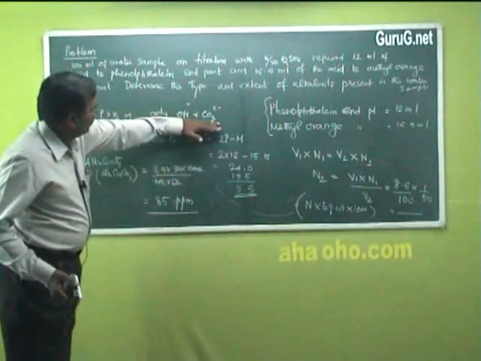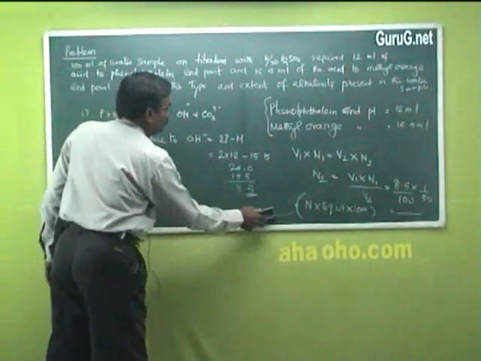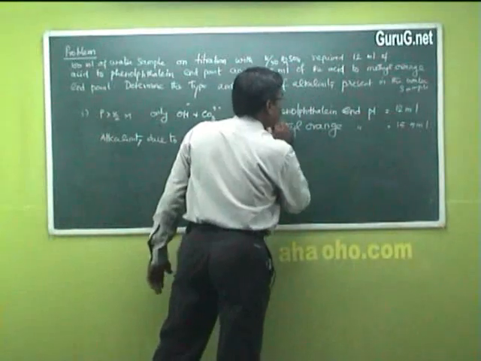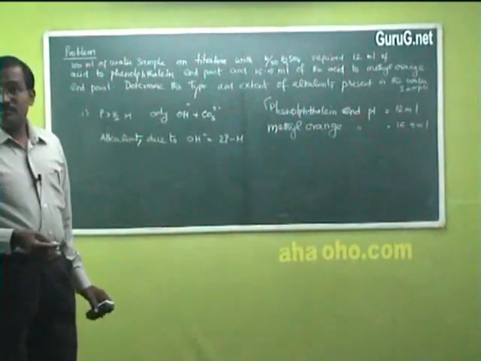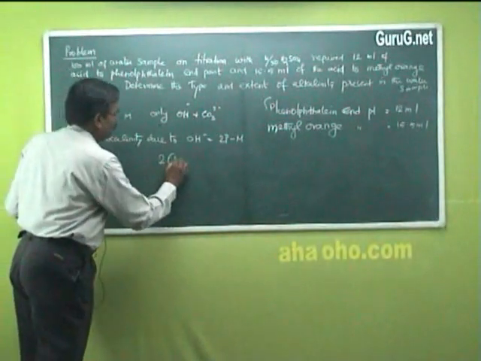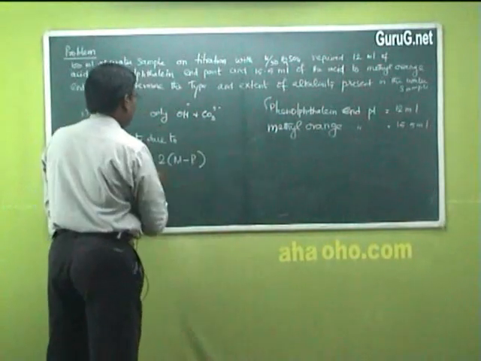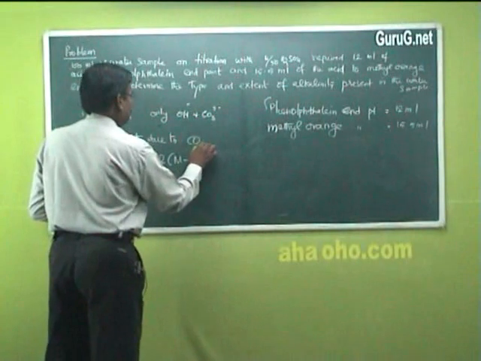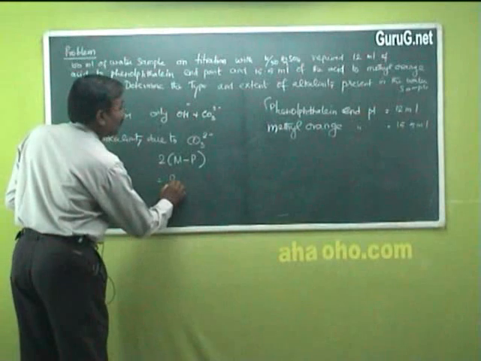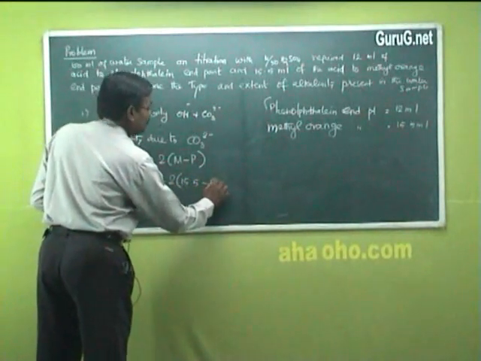So next one is due to carbonate, how much? For carbonate, 2 into M minus P, alkalinity due to carbonate. So the value 2 into methyl orange 15.5 minus 12.